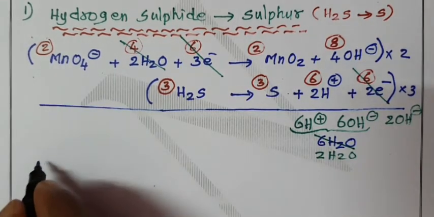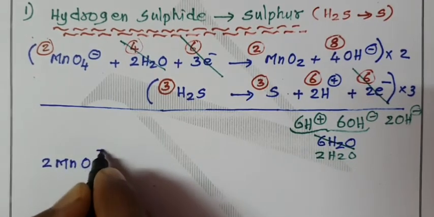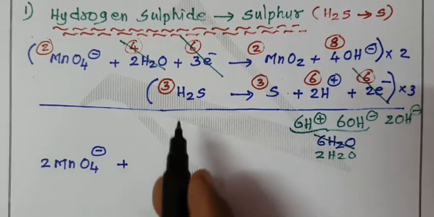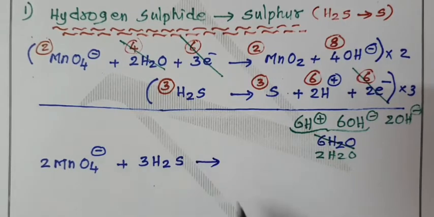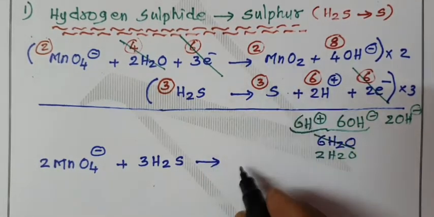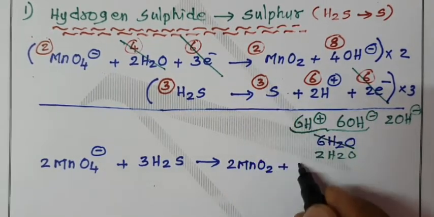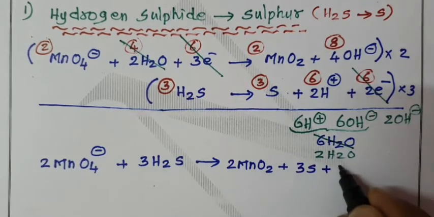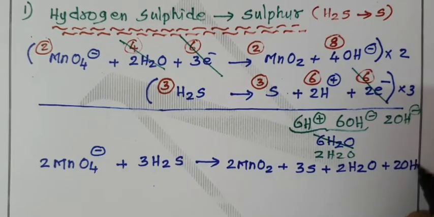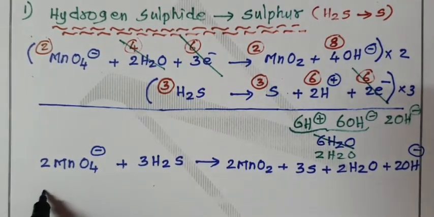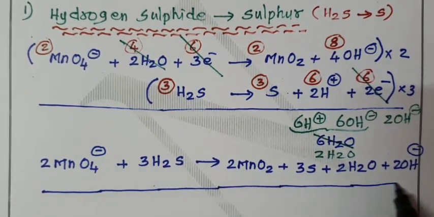Left hand side we have 2MnO4 minus, permanganate ion, plus 3H2S. What are the molecules on the right hand side? 2MnO2 plus 3 sulfur plus how many water molecules? 2 water molecules plus how many OH? 2 OH minus. So this is the final equation of oxidation of hydrogen sulfide into sulfur.